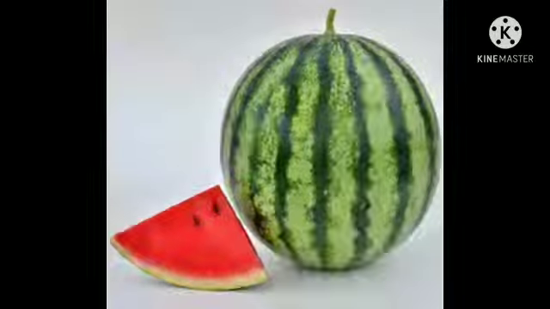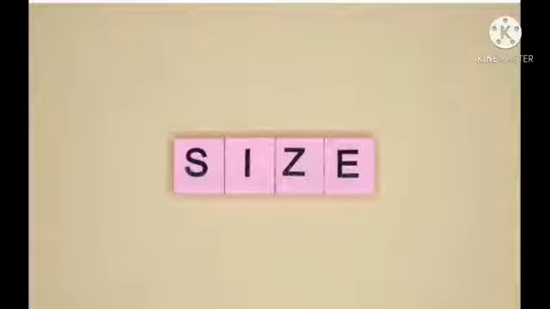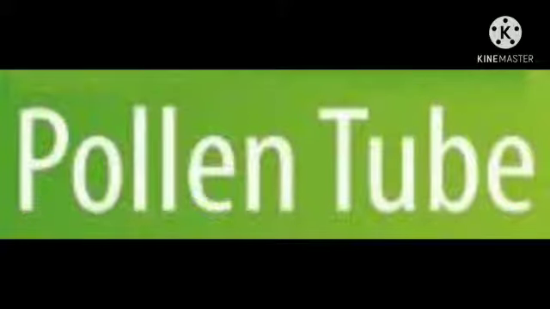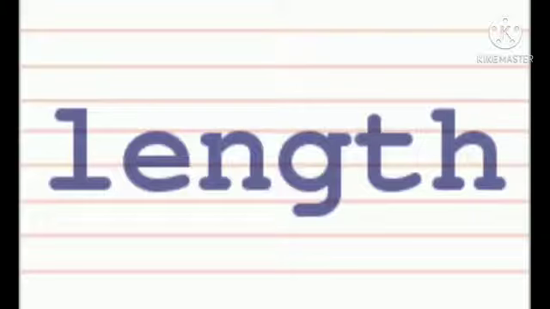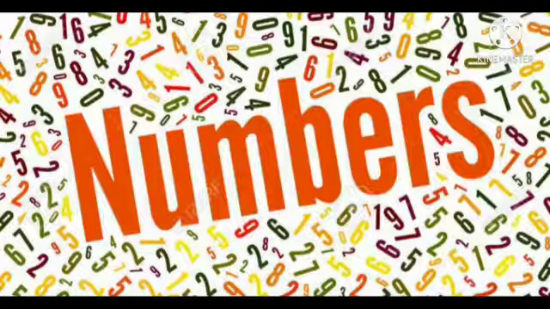For example, watermelon cells increase up to 350,000 times and hence the growth here is measured in size. In case of Victoria regia, a leaf, growth is measured as an increase in surface area, whereas growth of pollen tube is measured in length. In maize, growth is measured in number.